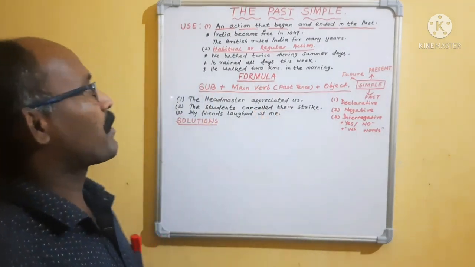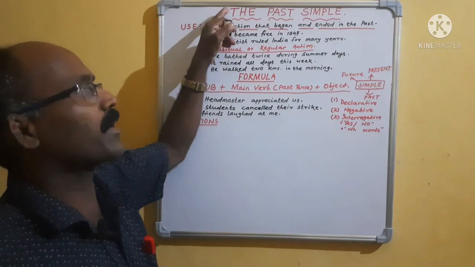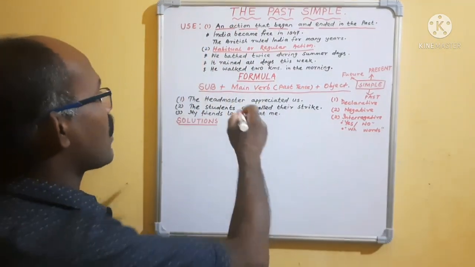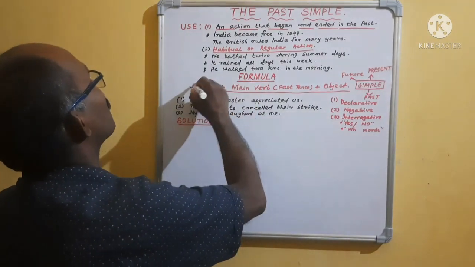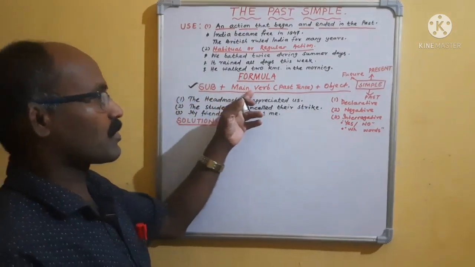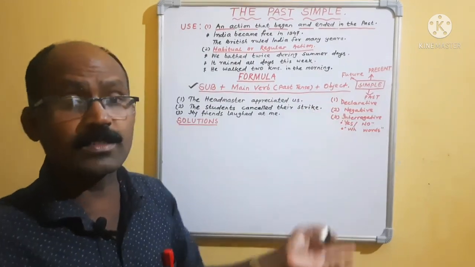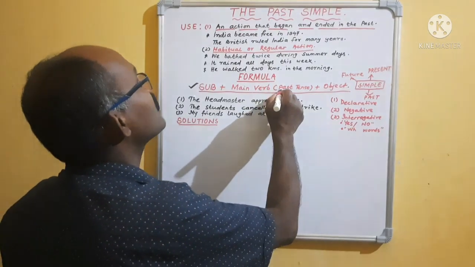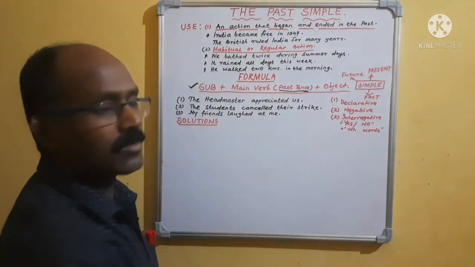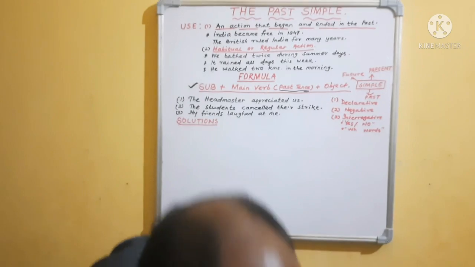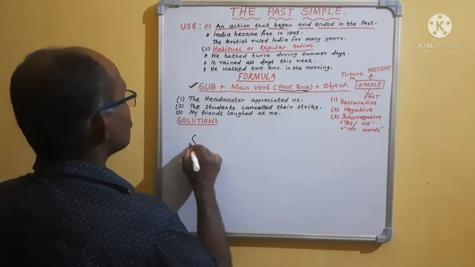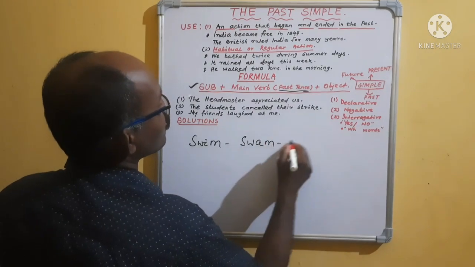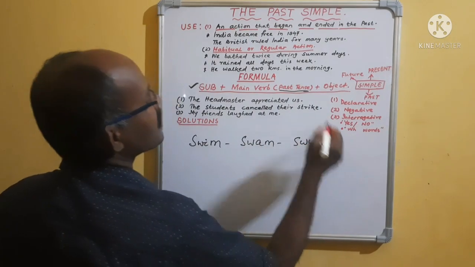Okay, past simple. You have read present simple. What was the formula? In present simple, you have this formula: subject plus main verb plus object. But now what is the difference between present and past? In the past, you have to use the past tense verb. Suppose the verb is swim, swam.